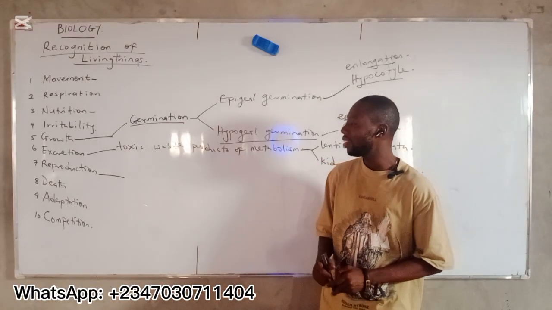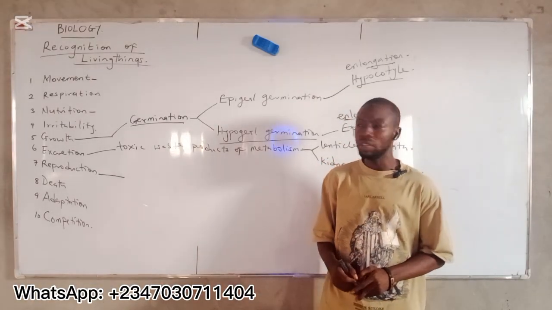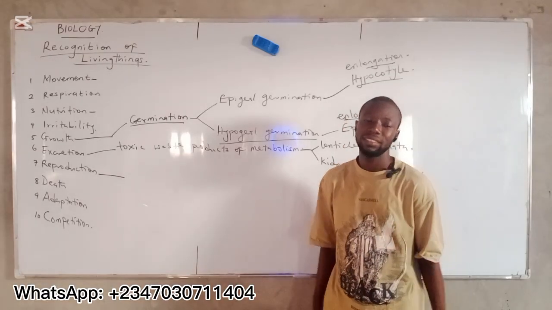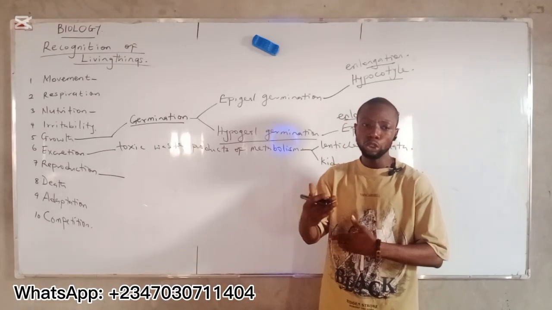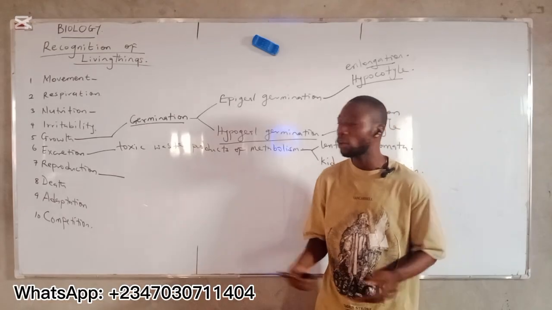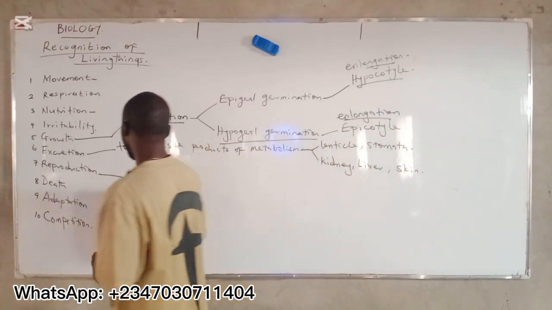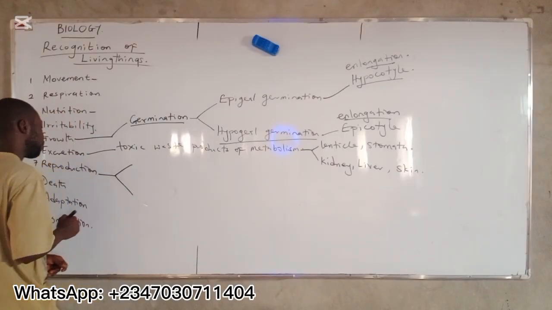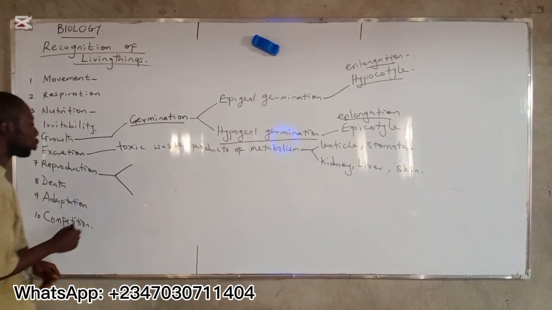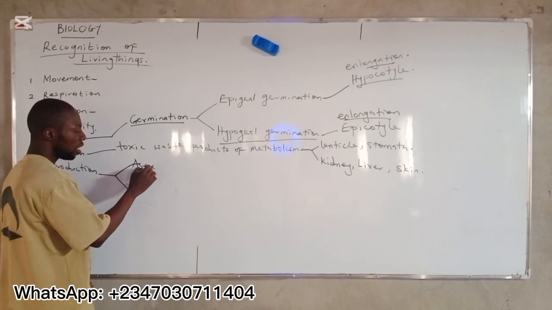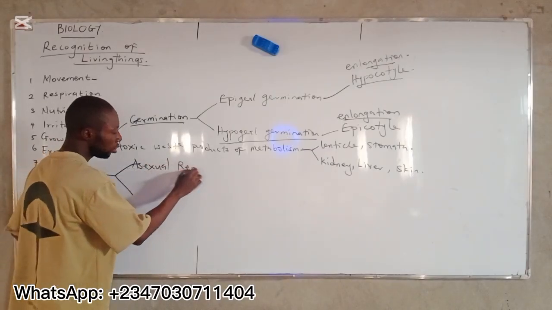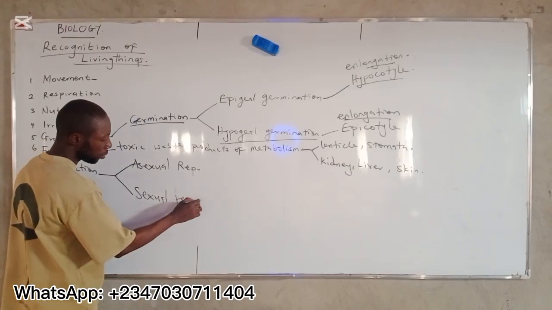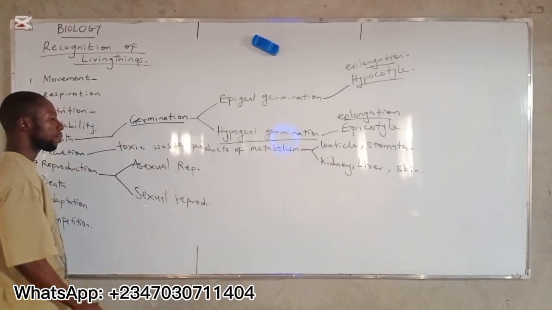Reproduction is one of the characteristics of living things, in which living organisms have the ability to give rise or produce more offspring for continuity of life. Here we have types of reproduction: asexual reproduction and sexual reproduction. All right?